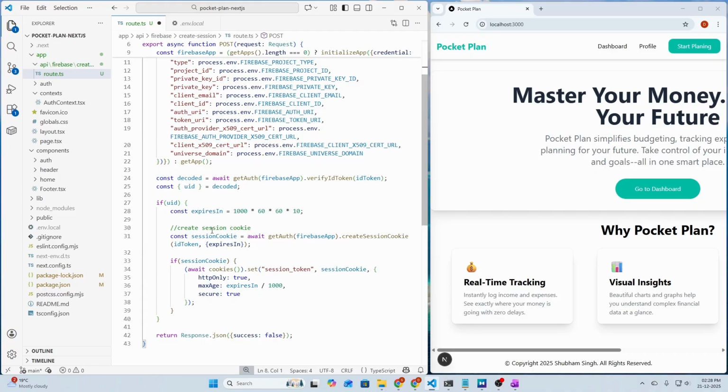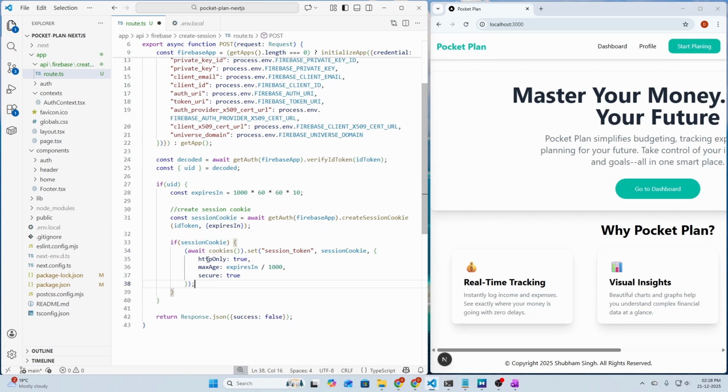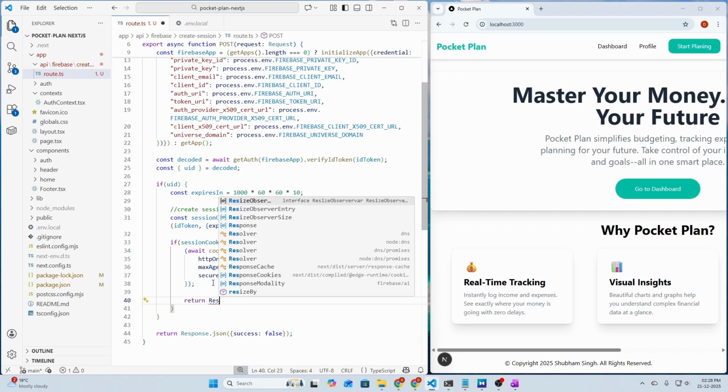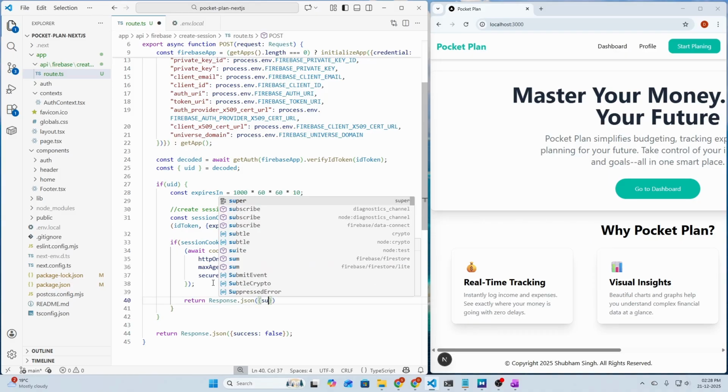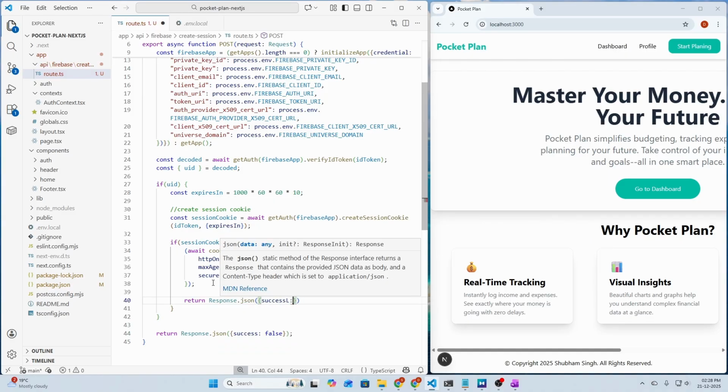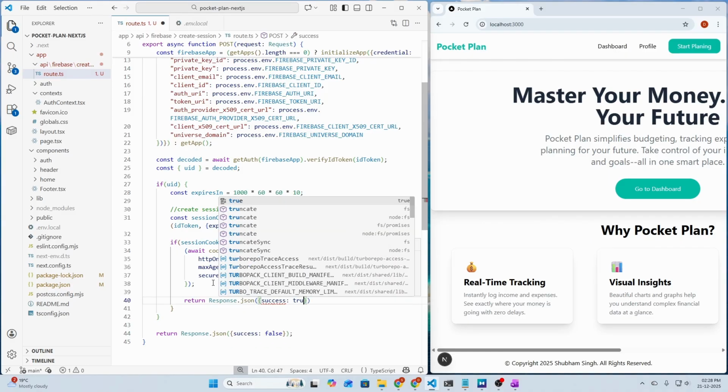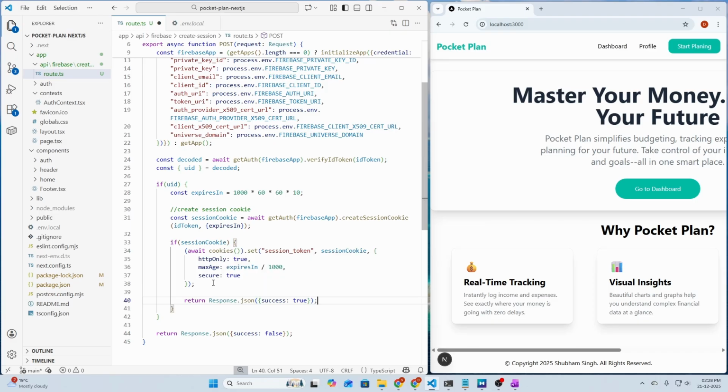So this was the setup that we need to do to verify our ID token here. Then we need to create session cookie here, and if session cookie exists, we need to actually create the session token here with the session cookie provided and set some additional options to it. Next we need to return success as true. So return response.json, and we need to say success as true, and that's all we need to do in this route file.